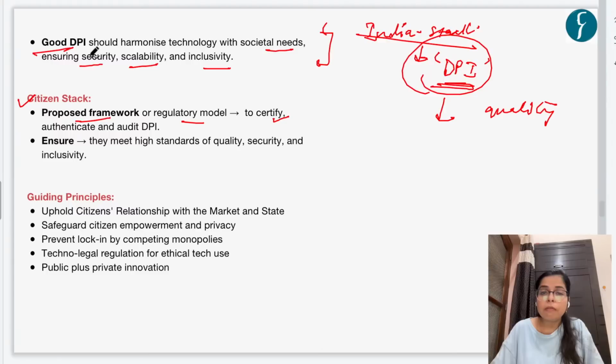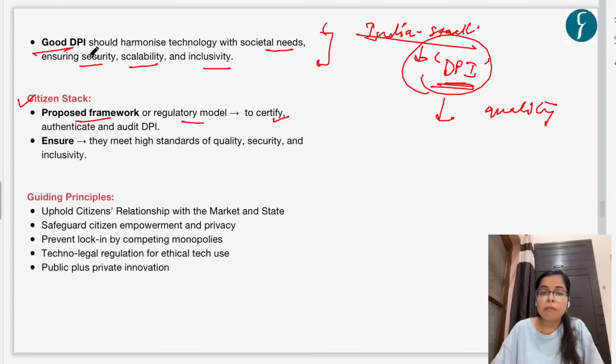Okay. Now, this citizen stack is a proposed regulatory framework which will check the quality of these DPI, certify them, and authenticate them, in order that these DPI are good DPI, right? And what should be the guiding framework for it?